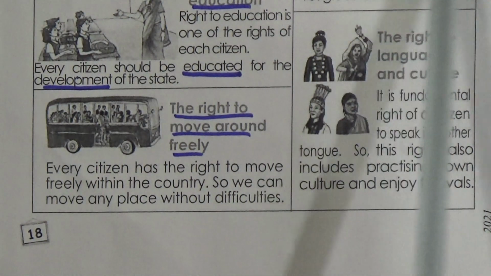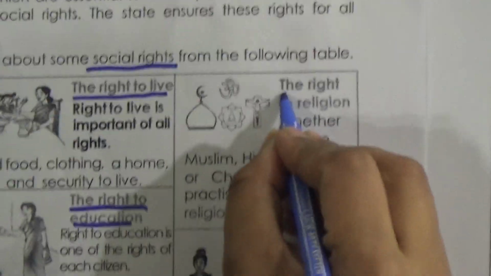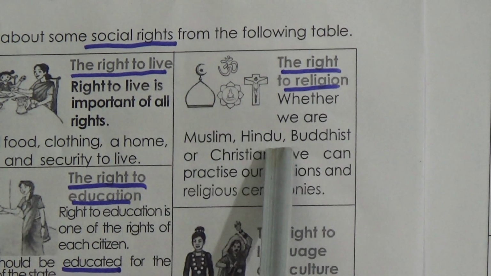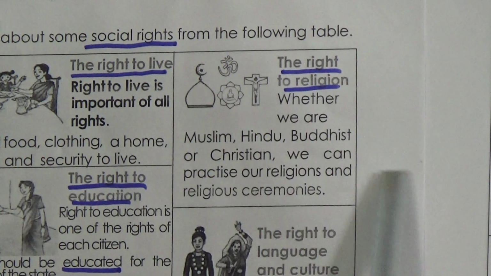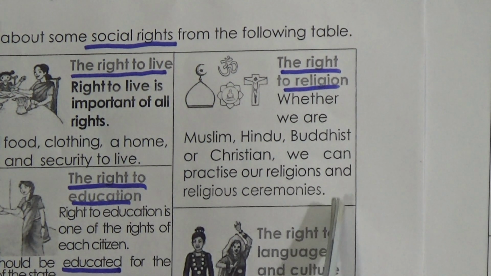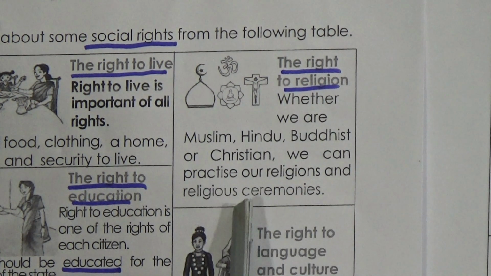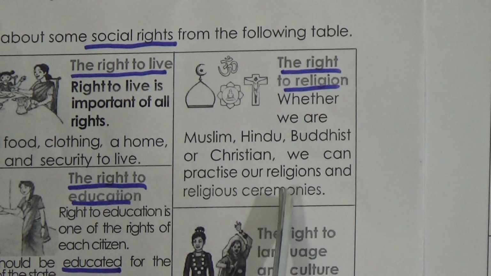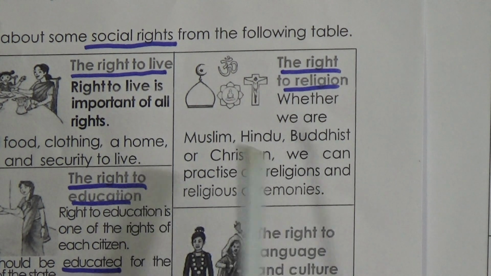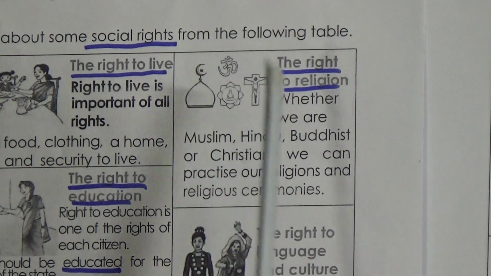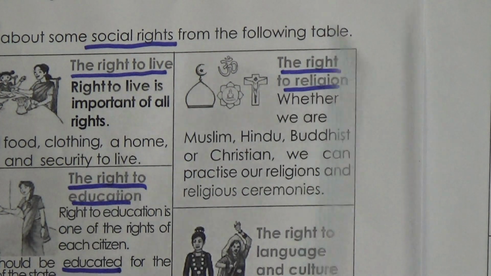And fourth, the right to religion. Whether we are Muslim, Hindu, Buddhist or Christian, we can practice our religious ceremonies. So this is also our right, and every citizen can celebrate all types of ceremonies. This is their right to religion, and this is their social right.